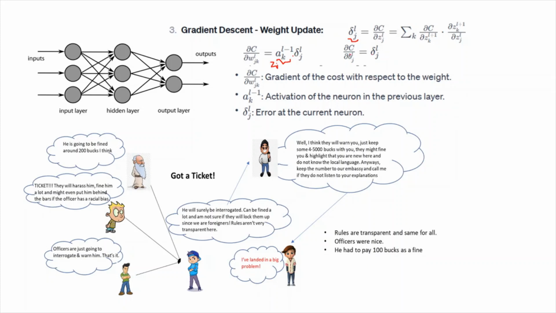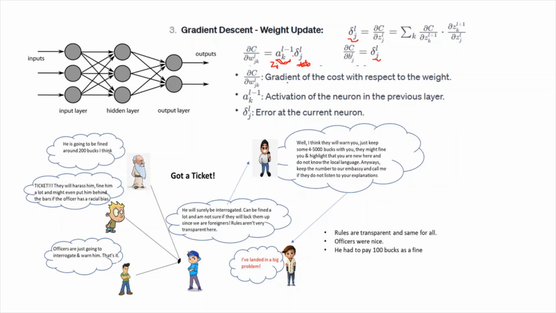Whereas in case of bias, it was just added to activation times weight. So therefore bias has no relation with this particular activation. So therefore the gradient of the bias will be just the error of the current neuron, which is J.